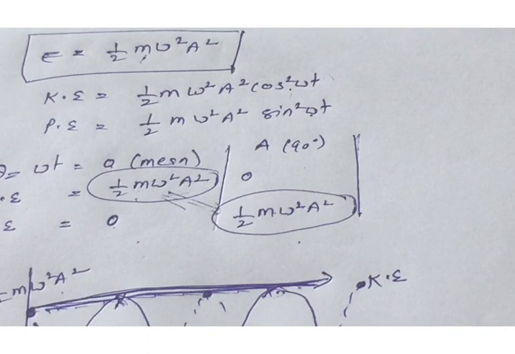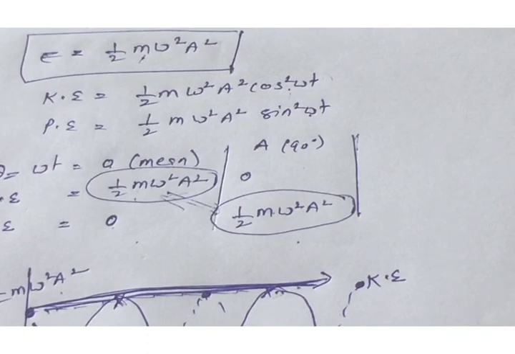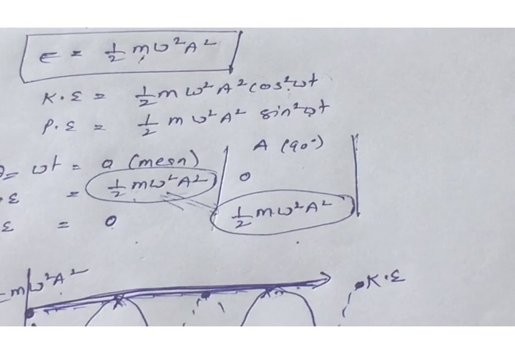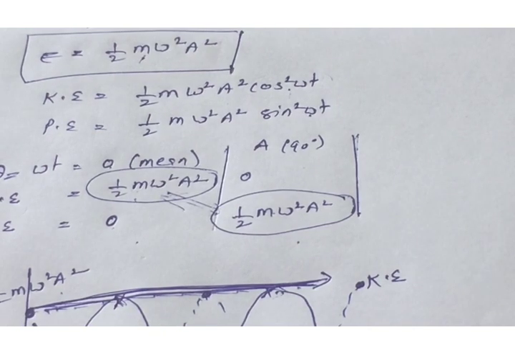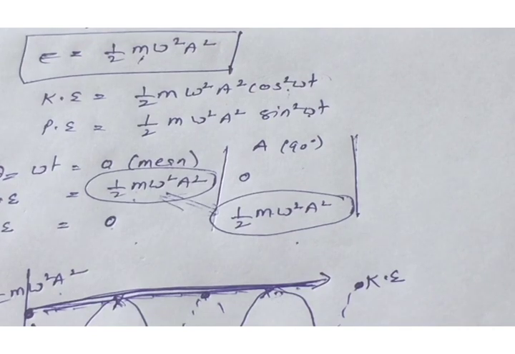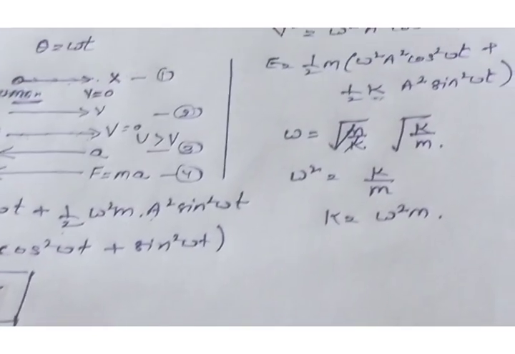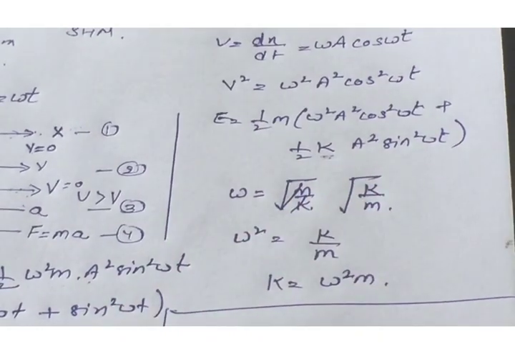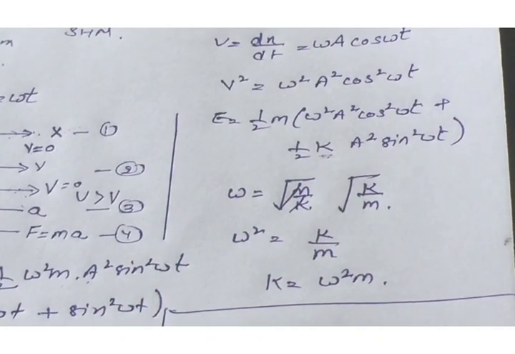Now we will discuss the one dimensional motion, 1 degree of freedom, simple harmonic motion. And the simplest case for the simple harmonic motion here is the mass spring system.